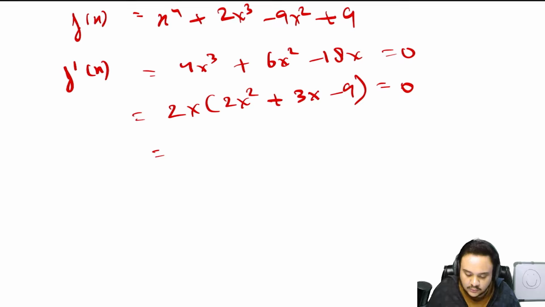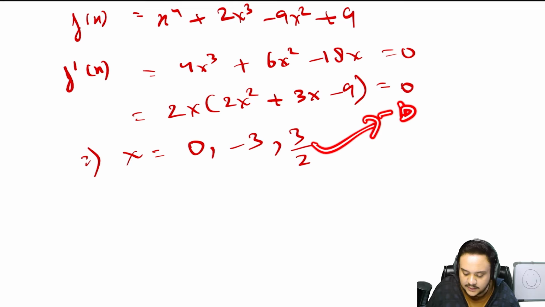So now what you've done is that we're just trying to simplify as much as we can, right? So 2x we took common, x is equal to 0 is a free value that we already got. So now what you can do is just solve this equation. You'll get x as 0, we already figured out. Then the other two values that you'll get from this equation, just use the formula minus b plus minus square root of b square minus 4ac upon 2a. Use it, you'll get these two values.